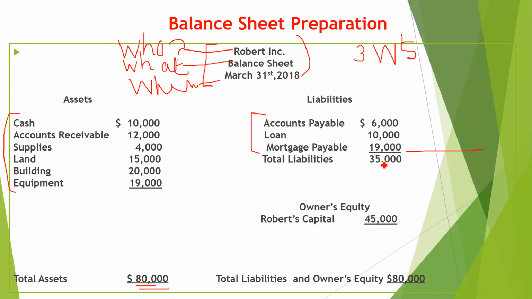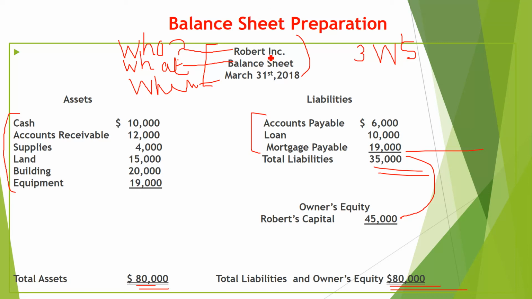Again single line. See, I am not making a double line here, it is only a single line. Why? Because on the other side, liabilities plus owner's equity should be equal to the assets. So we have to add this and this. If I put a double line here, it means I cannot add this to the owner's equity. It is open: 35 and 45, 80. After 80, I have to close it with the double line, total liabilities and owner's equity.